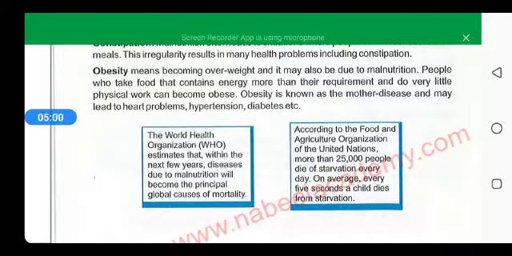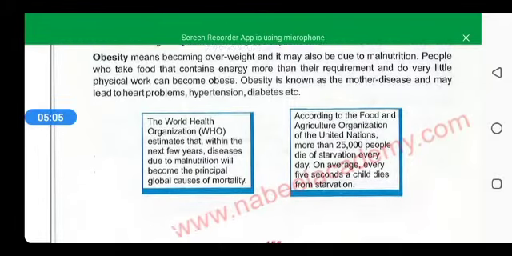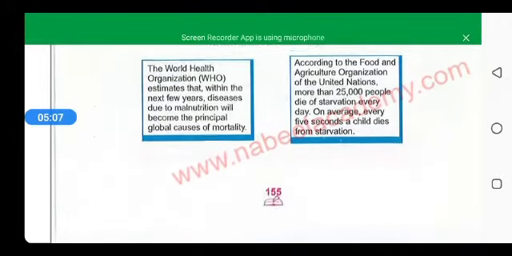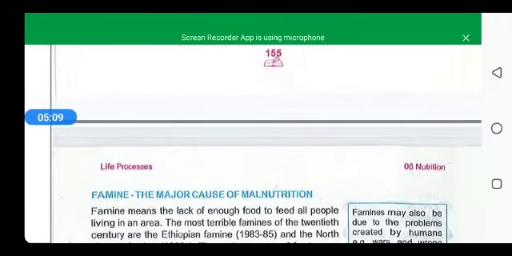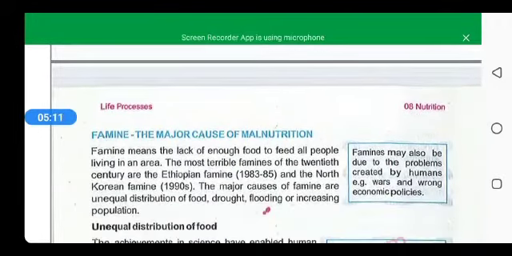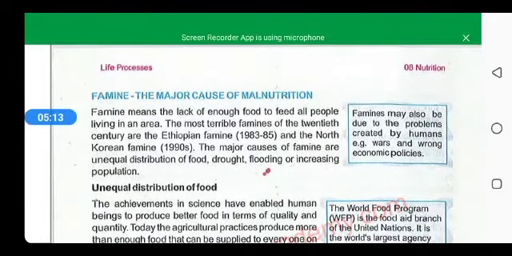And it may be a genetic factor, in which the person has a genetic tendency to form more adipose tissues, that is, fatty tissues in the body.